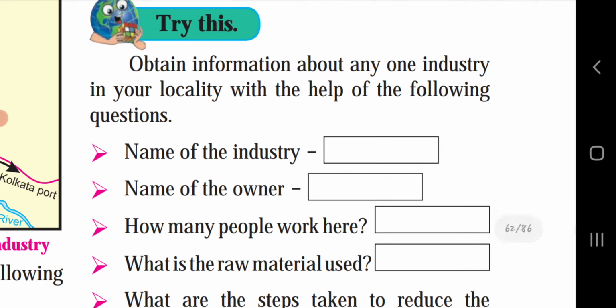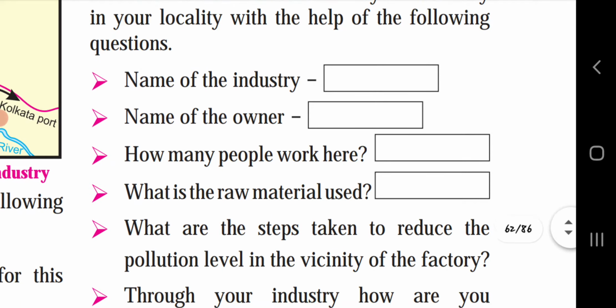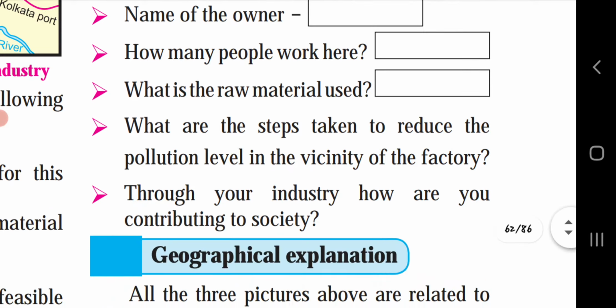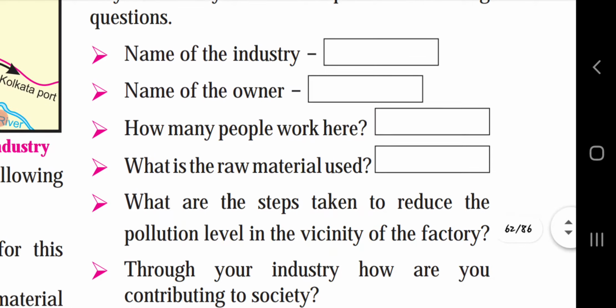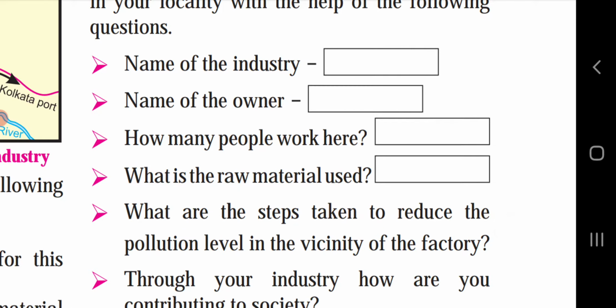Obtain information about any one industry in your locality with the help of the following questions: name of the industry, name of the owner, how many people work here, what is the raw material used, what are the steps taken to reduce the pollution level in the vicinity of the factory, and how is your industry contributing to society. So this is your work. If you know any industry, write down the details. If your father is working in an industry, you can